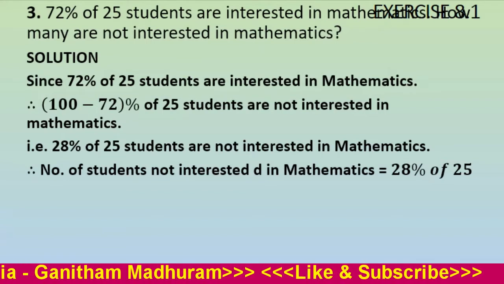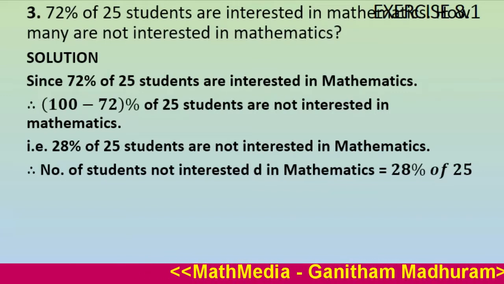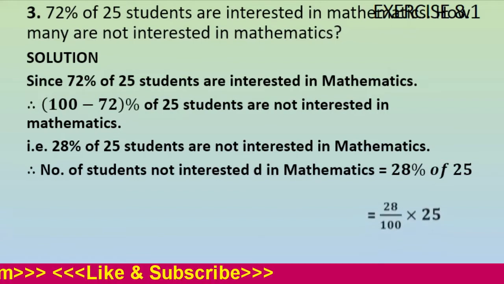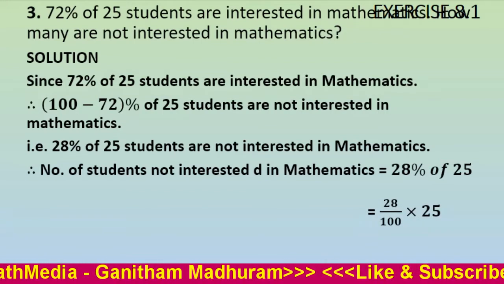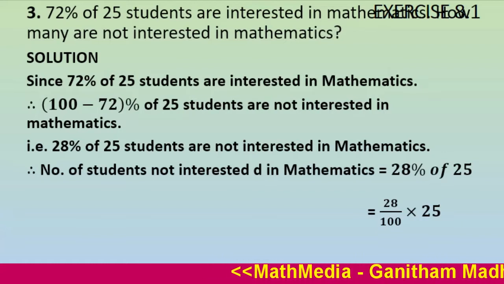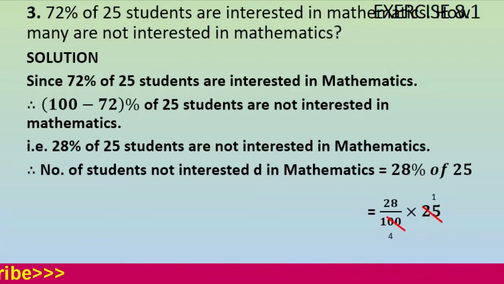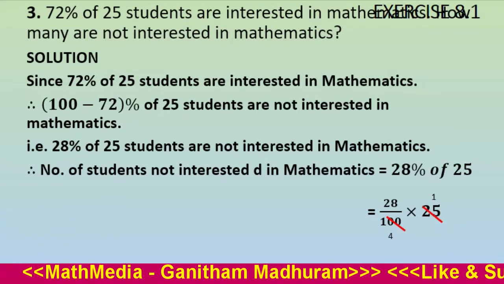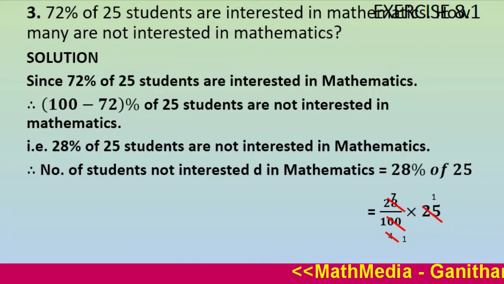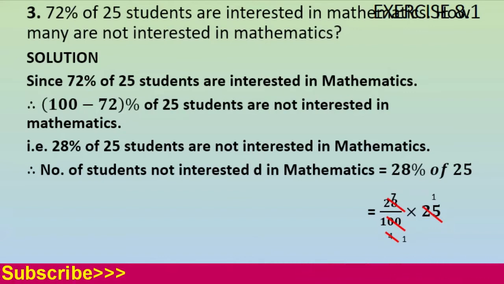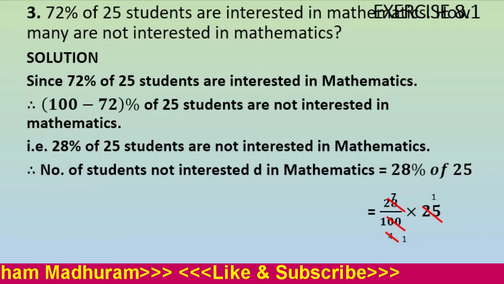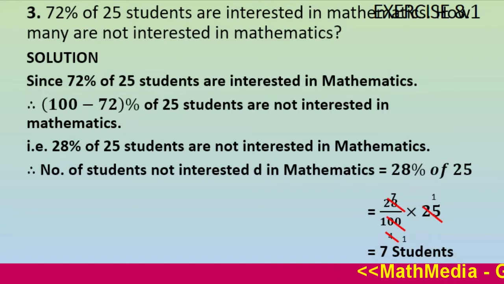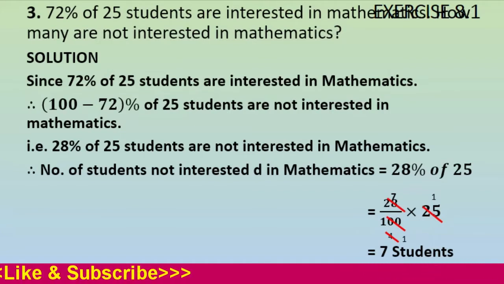Now we can convert it into mathematical form. How can we convert? Yes, 28% means 28 upon 100. Of means multiplication. Then write 25. Here we can do the cancellation: 25 into 4 is 100. So the denominator becomes 4 and the numerator becomes 28 into 1. Again 4 and 28 can be cancelled. We get 7 and 1 respectively in numerator and denominator. Hence the answer equals 7. That means 7 students are not interested in mathematics.